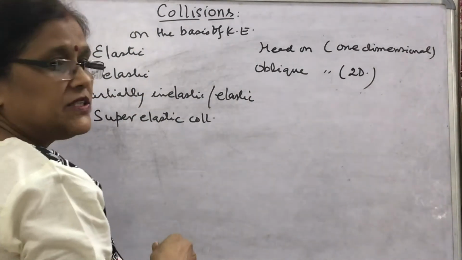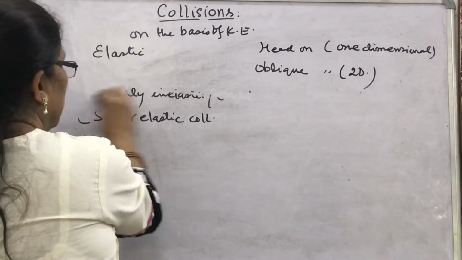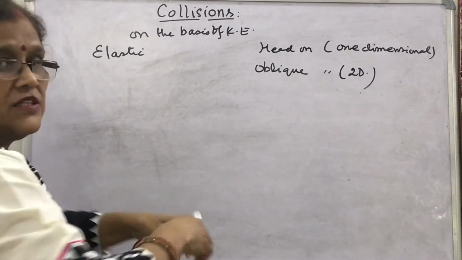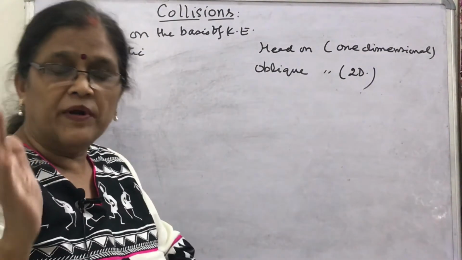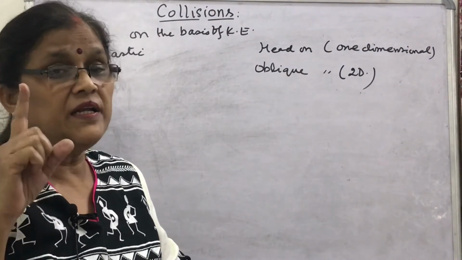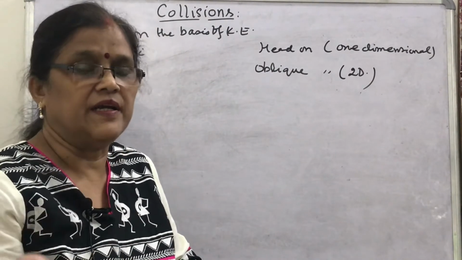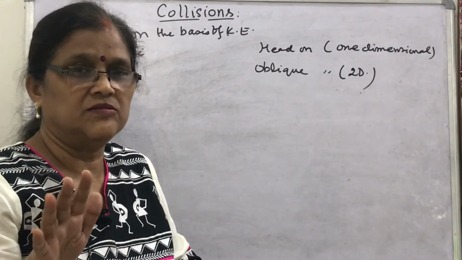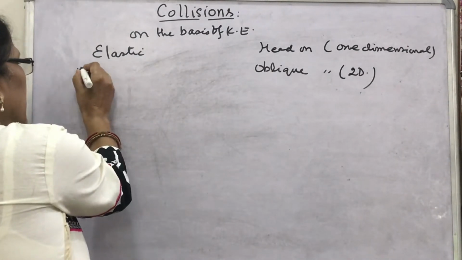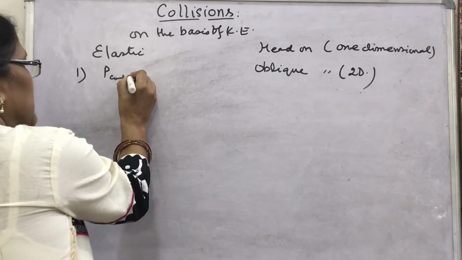What is elastic collision? Elastic collision is that collision in which momentum is conserved, as usual in all types of collision, but kinetic energy before collision is the same as kinetic energy after collision. So, first characteristic: conservation of momentum. Momentum is conserved.